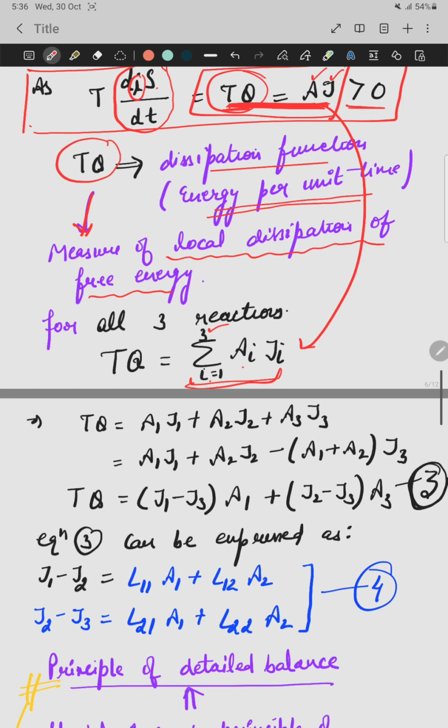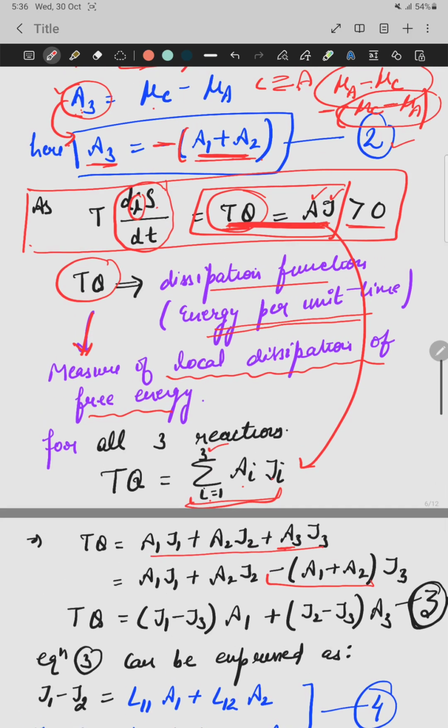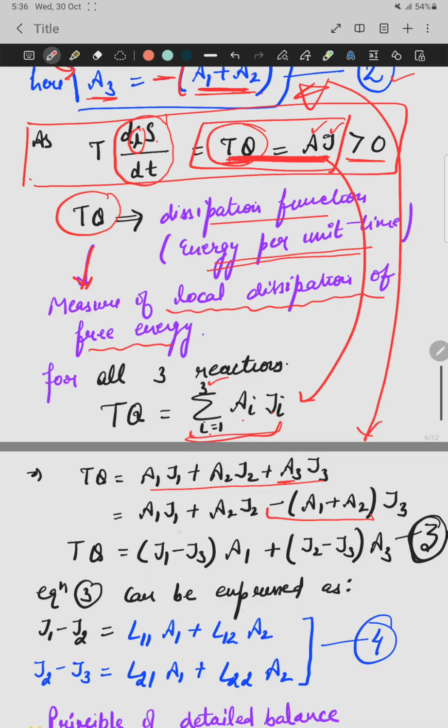When we open this it becomes A1 J1 plus A2 J2 plus A3 J3, and A3 can be written as minus (A1 plus A2). This you can see from equation number 2. So now next just rearrange it. Make the coefficients of A1 in one bracket.